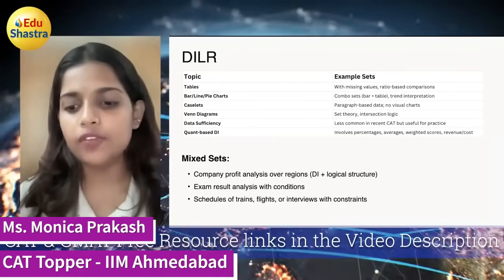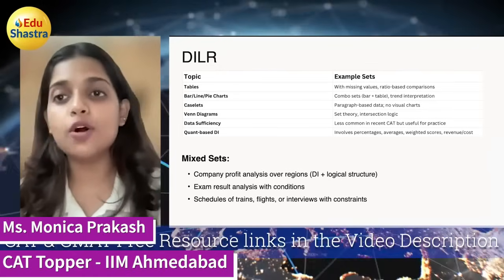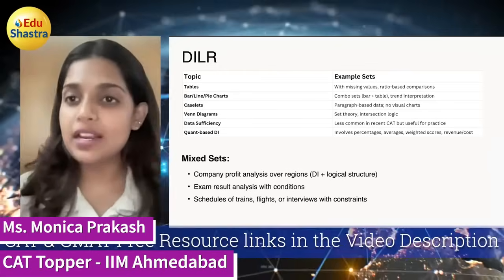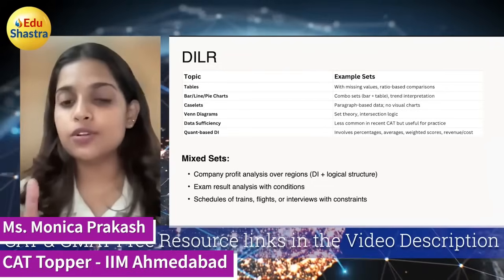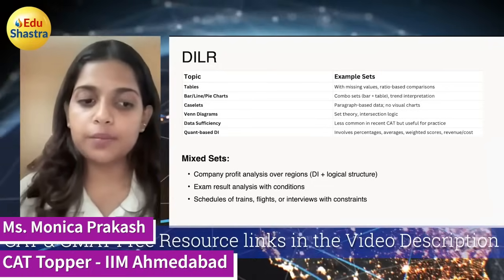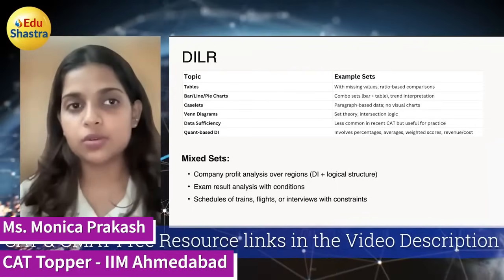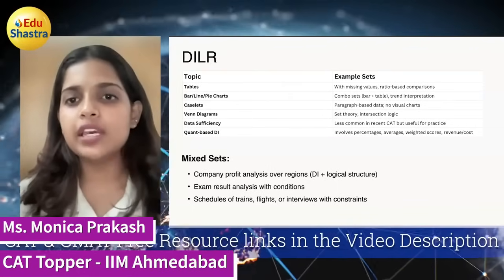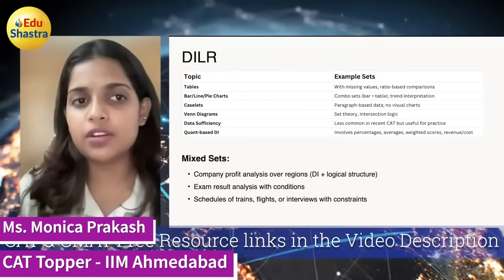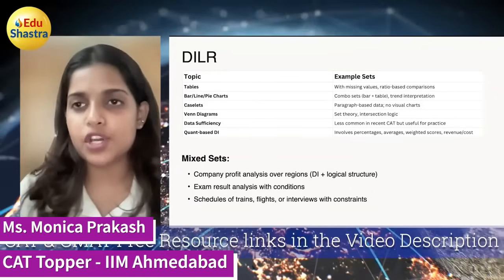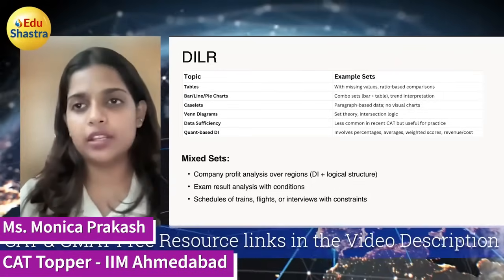If you see the previous year question papers, you might not find a lot of DI. But in 2024, we had DI more than LR. So it can be a surprise. So don't confine yourself only to LR. Please solve DI sets also. DI sets are mostly easier than LR because they are very objective, very straightforward. You have graphs, charts, you have numbers there. All you have to know is how to analyze them and calculate them.